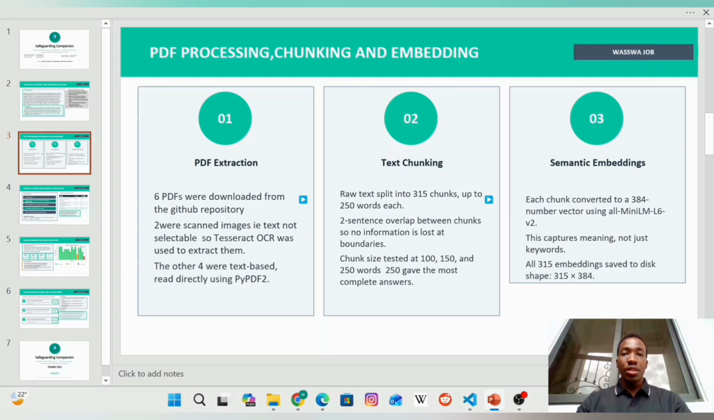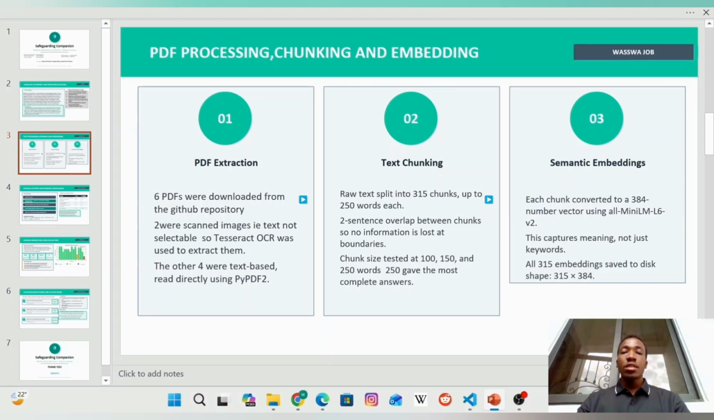My presentation is about how we prepared our data, that is through PDF processing, chunking, and embeddings. We downloaded 6 PDF documents, whereby 2 of them were scanned images. Therefore, we had to extract text from them using PyTorch. And then for the other 4, we read them directly using PyPDF2.